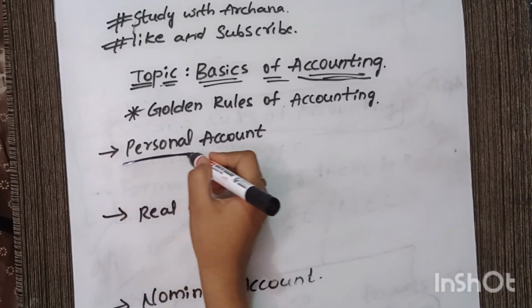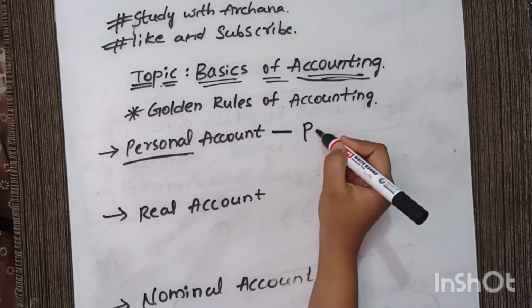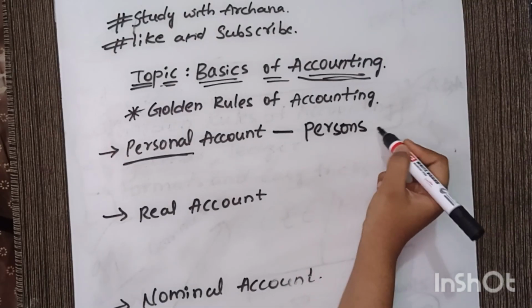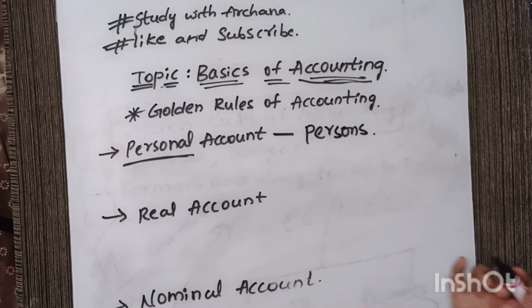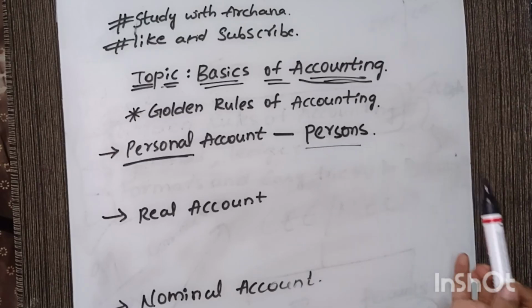We have it in the name itself, personal account. Personal account is related to persons, people, everyone. In a transaction, if a name or a person is involved, we will consider it under a personal account.